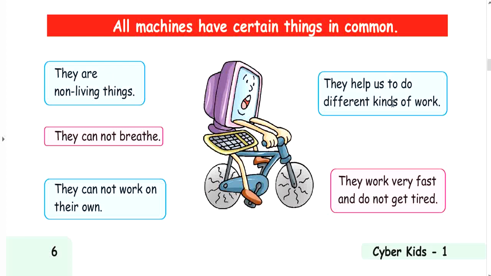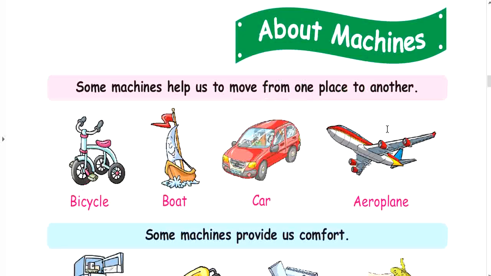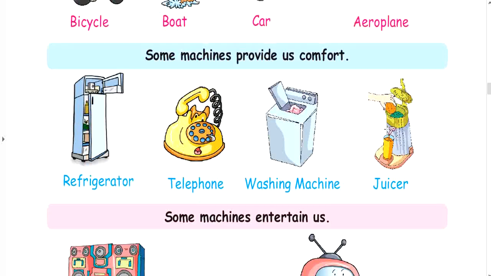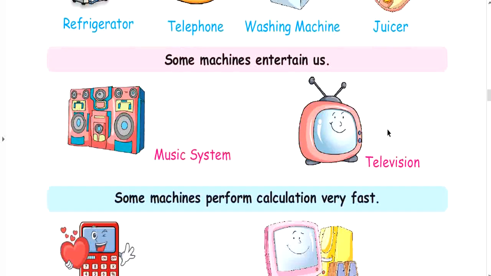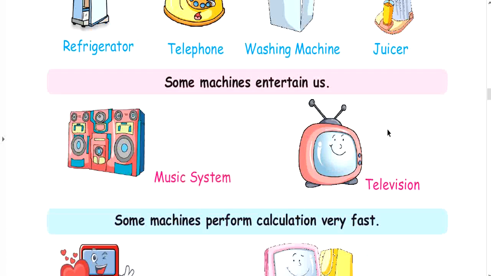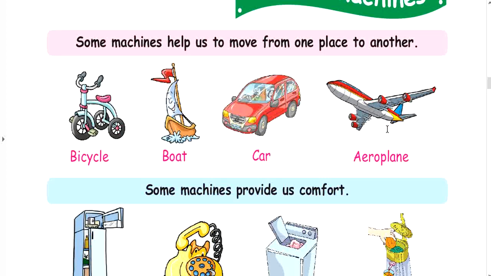Now next we are going to discuss machines. There are different types of machines available. Some machines help us to move from one place to another. Some machines provide us comfort. Some machines entertain us. Some machines perform calculation very fast. We will discuss each and every one of these different machines. First we are going to discuss the machines which help us to move from one place to another.